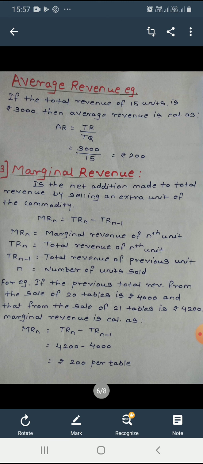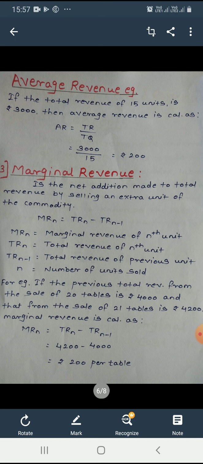MRn is equal to TRn minus TRn minus 1. Here 4,200 is your TRn and 4,000 is your TRn minus 1. So here 4,200 minus 4,000 is equal to rupees 200 per table.